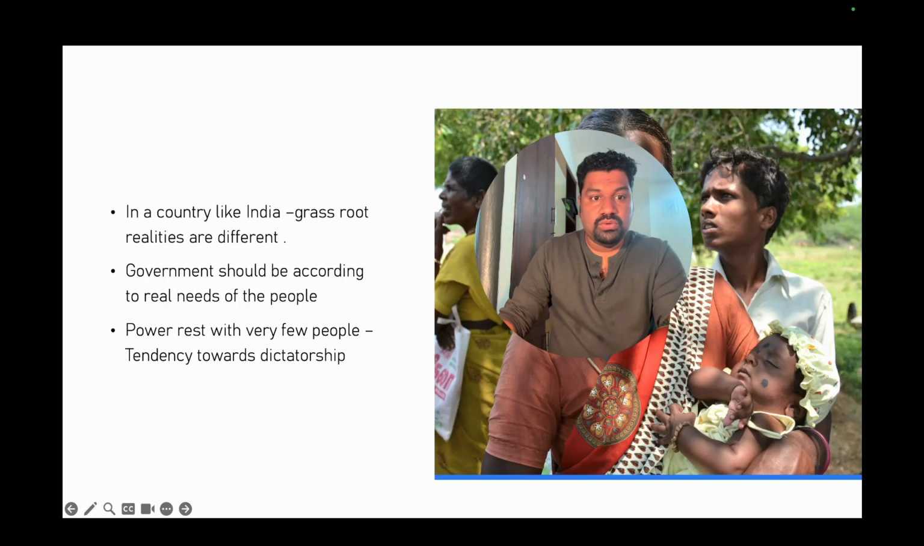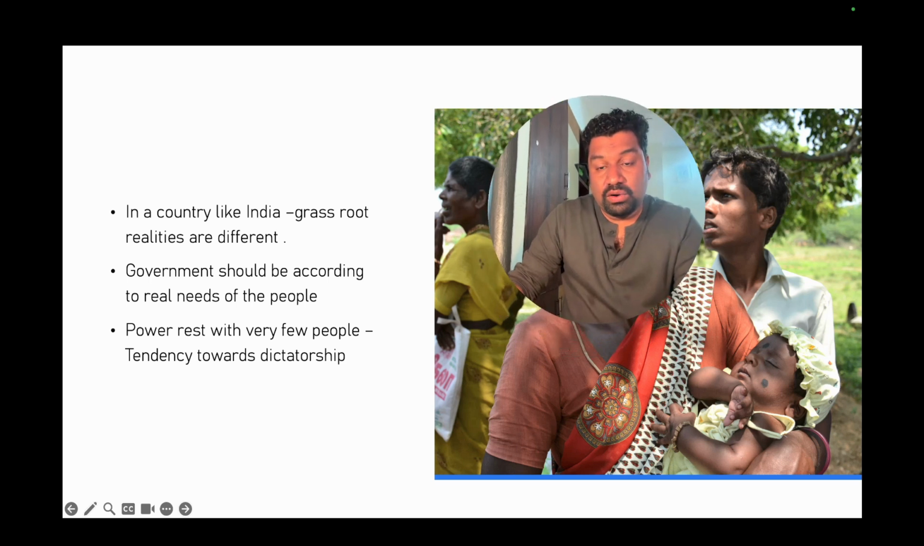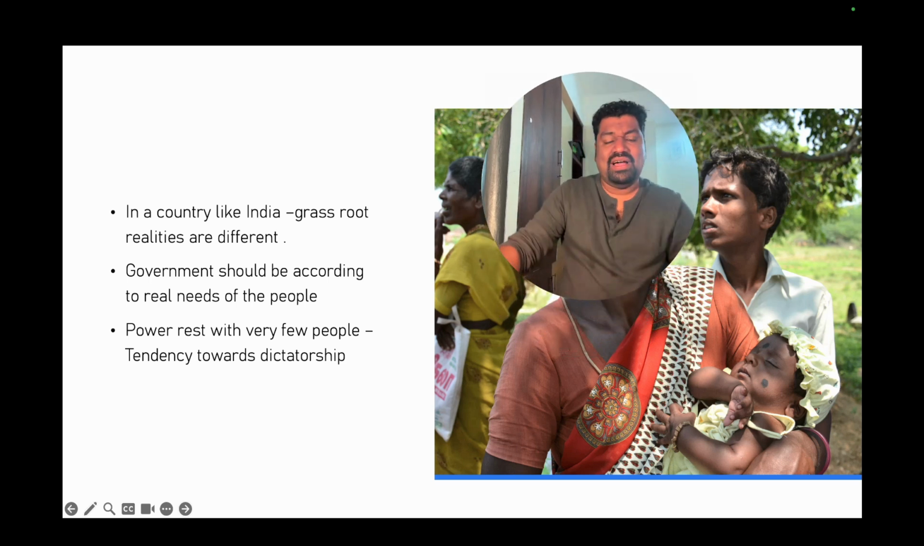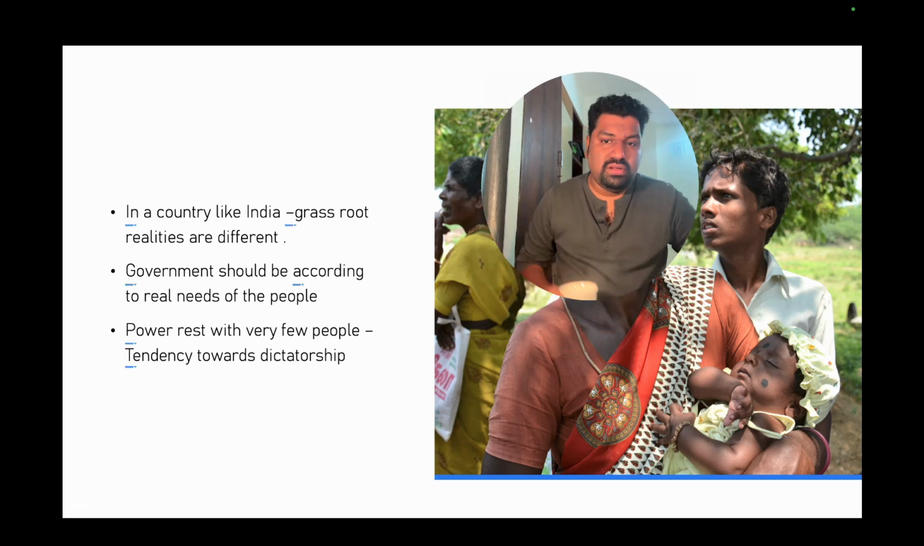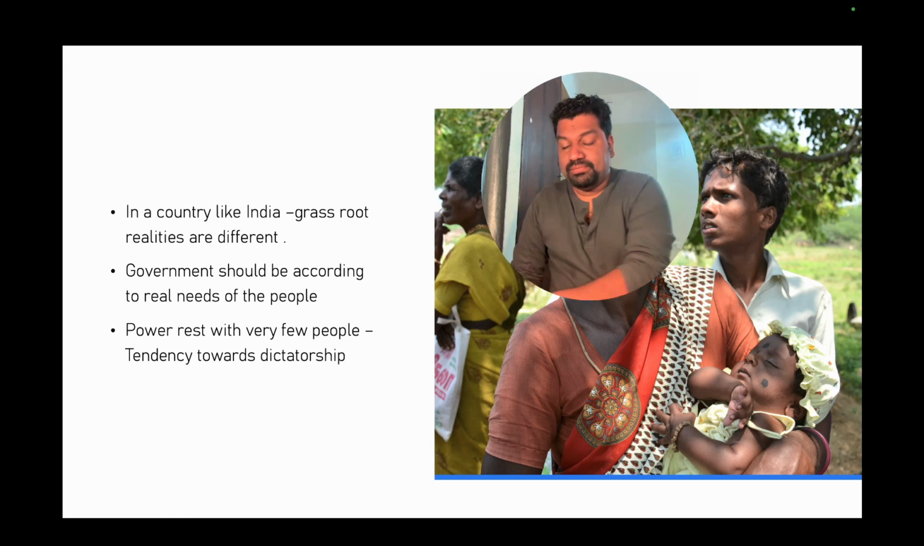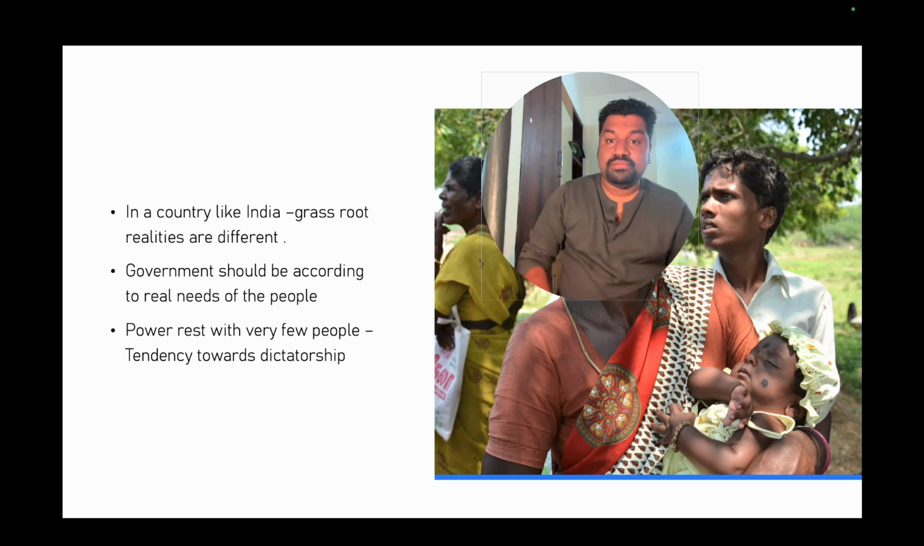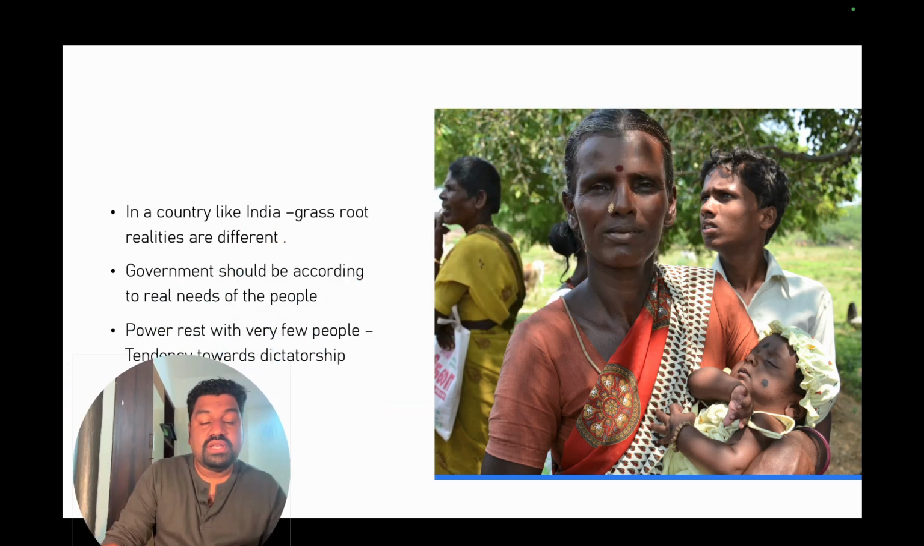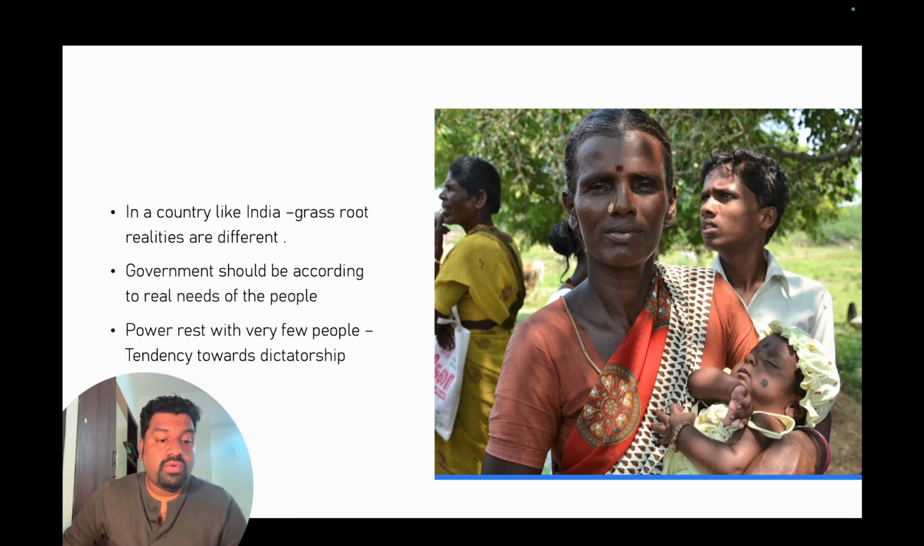Okay, now coming to a country like India. In a country like India, where the grassroots realities are different, government should be ruling according to the needs of the people. So there can't always be centralized decision making. Am I right? We cannot do that. If we do centralized decision making, we cannot understand the ground level realities of what is happening on the ground. So government should be ruling according to the real needs of people. So every state will have different needs. Am I right?